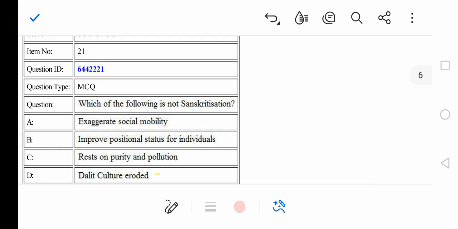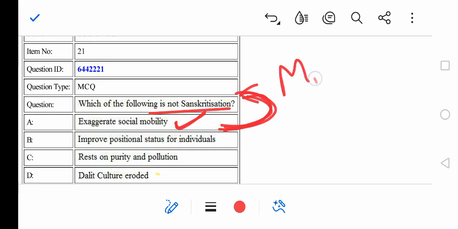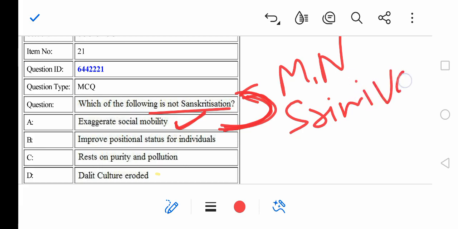Which of the following is not Sanskritization? A, exaggerate social mobility. Yes, Sanskritization is a means to ensure social mobility, right? The lower caste people try to imitate the higher caste habits, right? The concept of Sanskritization was given by M. N. Srinivas, right? You must know which concept was given by whom, right? So going ahead by reading the options.